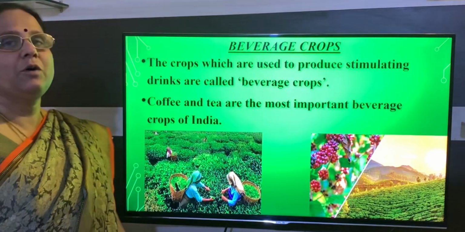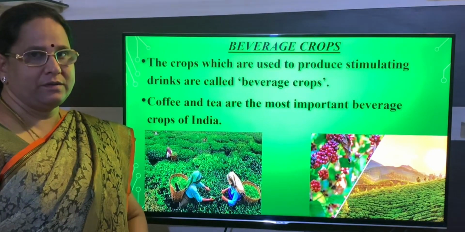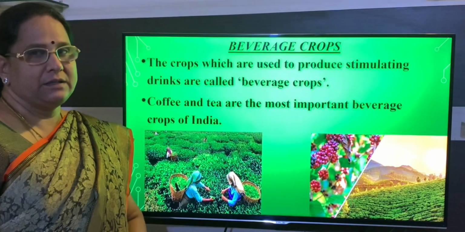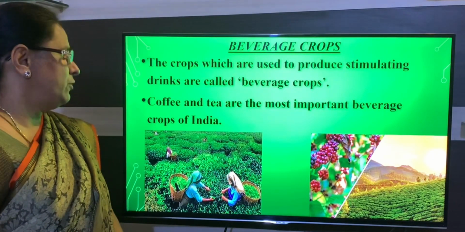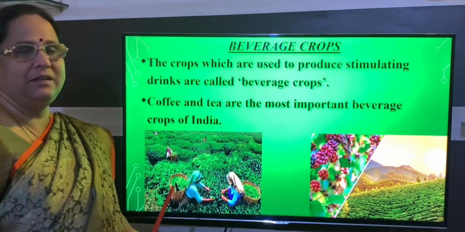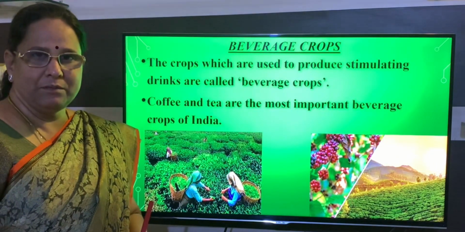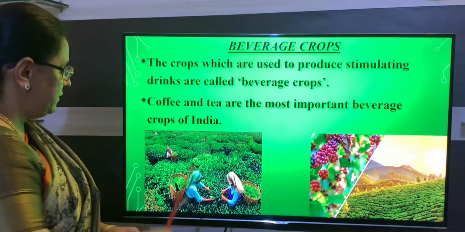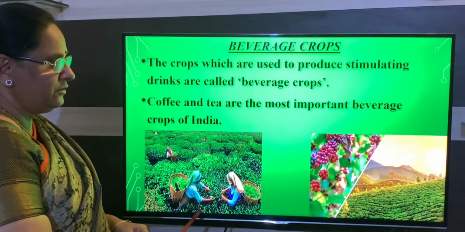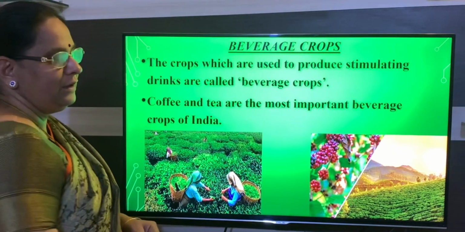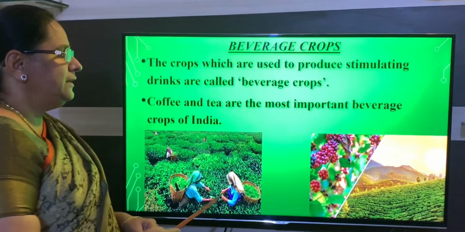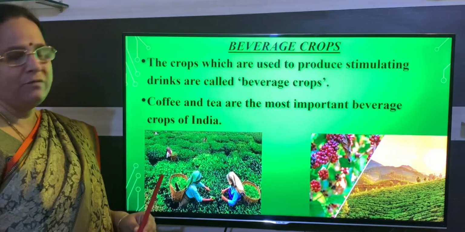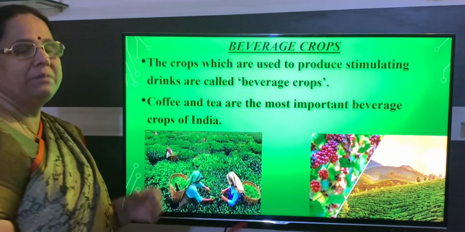Next we will learn about beverage crops. Beverage crops are used to produce stimulating drinks, and the examples are coffee and tea, the most important beverage crops in India. So this is a picture of a tea plantation and here is a coffee plantation, children. These are the two examples of beverage crops which are used mainly for drinking purposes.